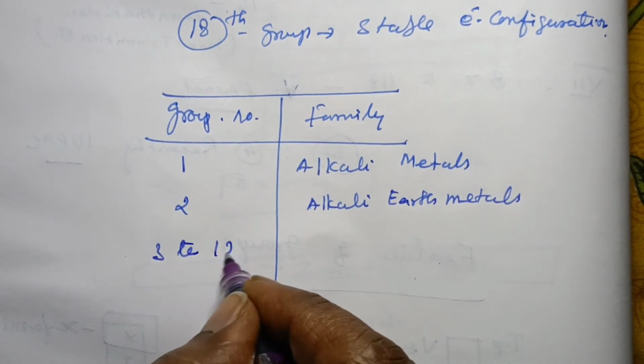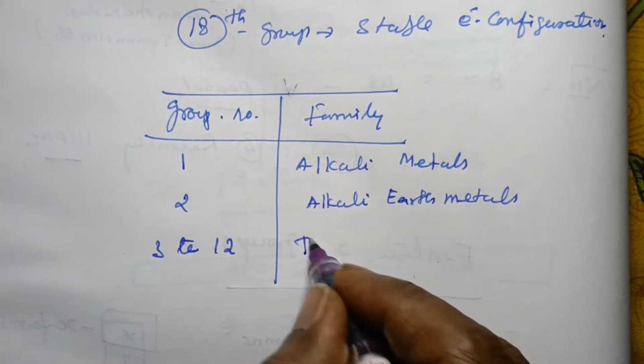Groups 3 to 12 are called transition elements.